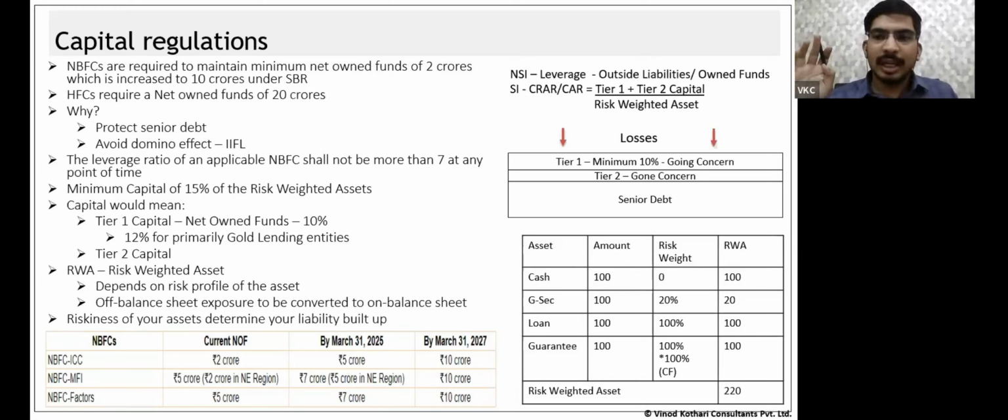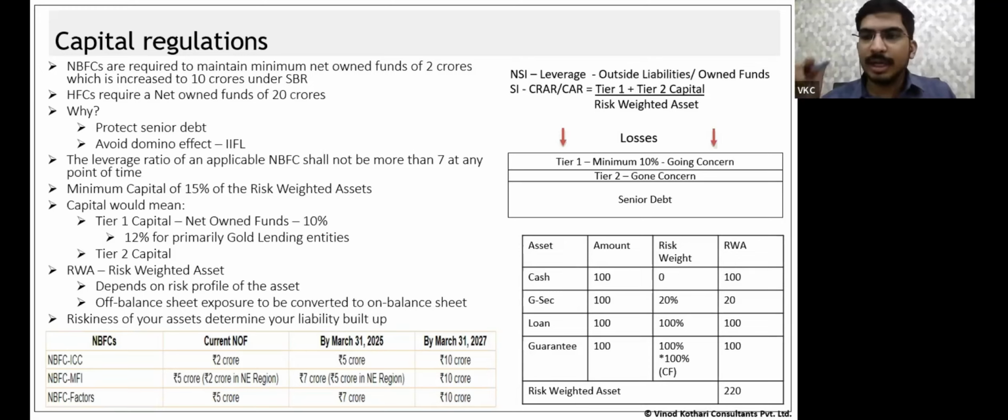Now, what is the definition of NOF? That I will discuss along with CR and CAR. The exact definition we will also discuss. That is the ground of NOF. Currently it's 2 crores. For NBFCs, over time they will have to increase it to 10 crores. However, if you go for a new registration today for an NBFC, you have to maintain a capital of 10 crores. For new NBFCs, it's 10 crores from day one. For existing ones, we have given a timeline to achieve this 10 crore requirement.